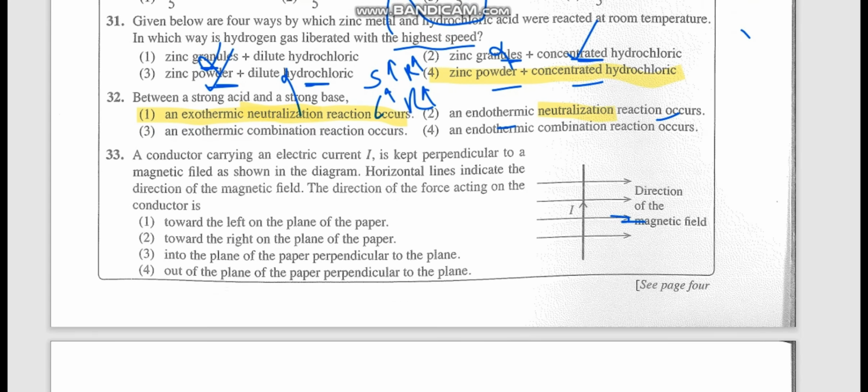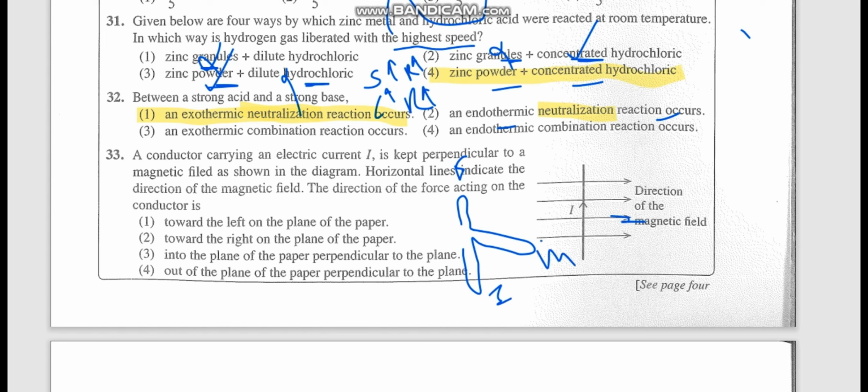33. A conductor carrying an electric current is kept perpendicular to the magnetic field as shown in the diagram. Horizontal lines indicate the direction of the force. Now you know electromagnetism. So we have to use Fleming's left hand rule. So I'll take, this is the thumb. So this is the other finger and this is the other finger. So this gives the force, no? This is the magnetic field and this is the current.